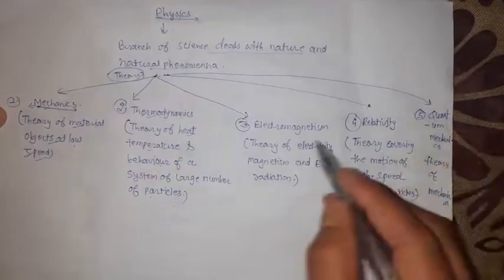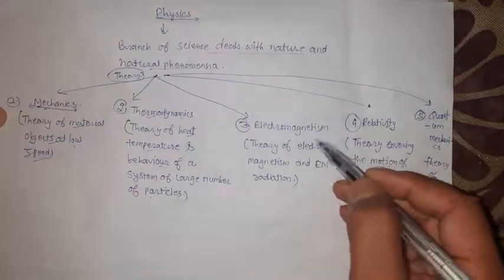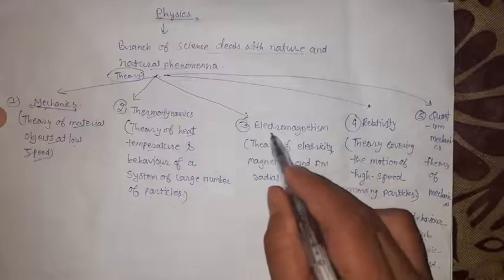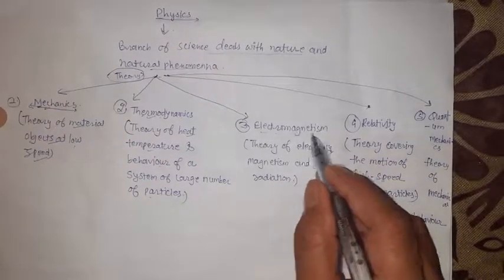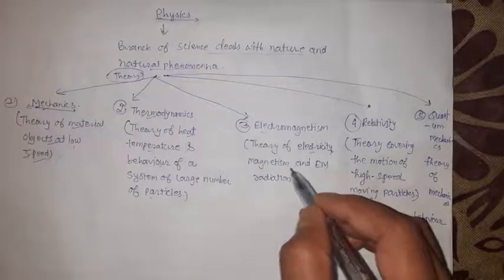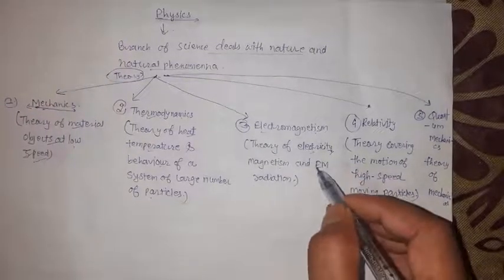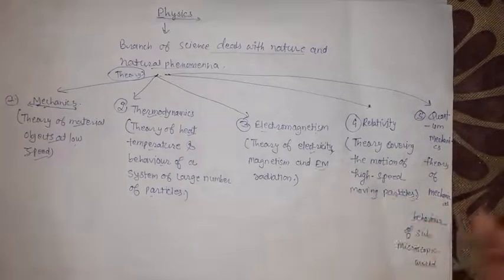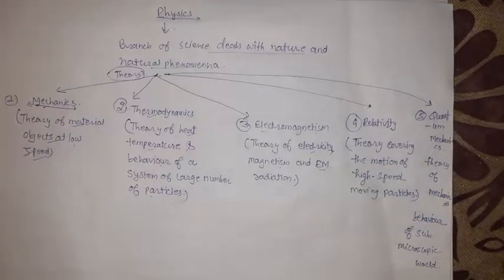Next is electromagnetism. Electro means electricity and magnetism means magnetic property. With the help of this theory we can explain electromagnetic radiations. A charge at rest produces an electric field, but when it starts to move it also produces a magnetic field.